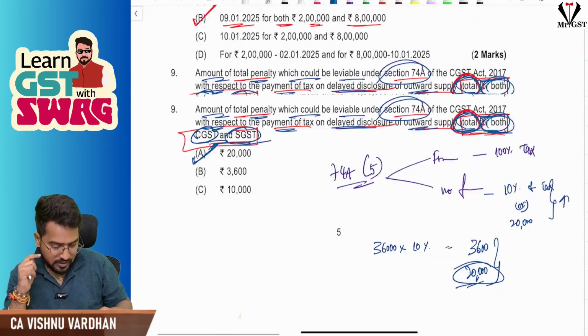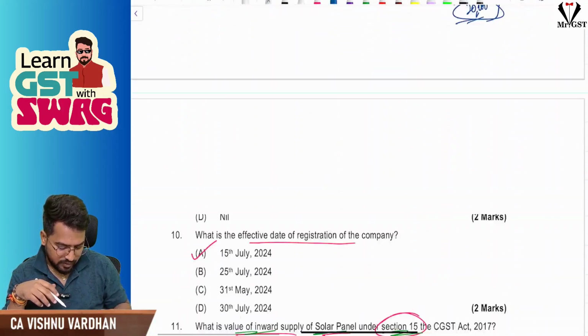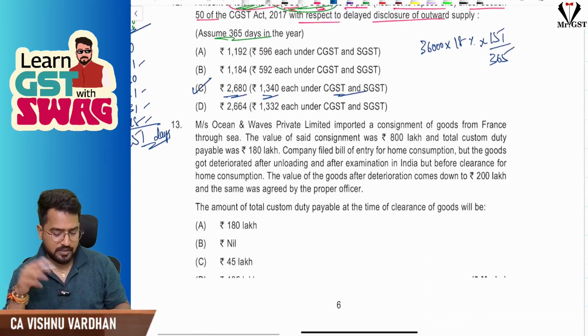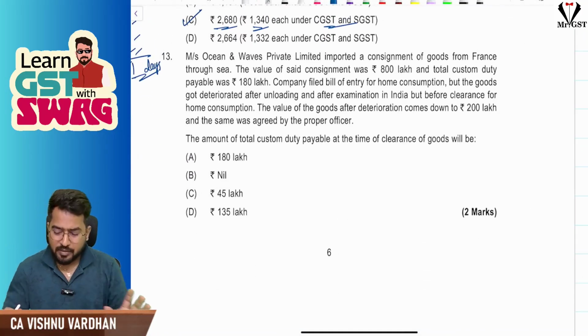So with this, we are done with these questions. 7, 8, 9, we are done. 10, 11, 12. Yes, we are done. Now going into 13th MCQ. Sir, this is an independent MCQ.